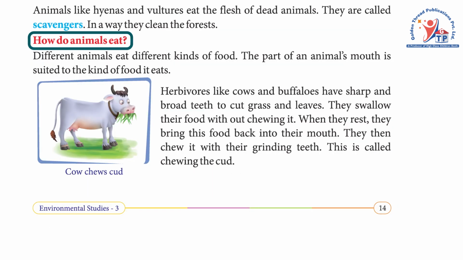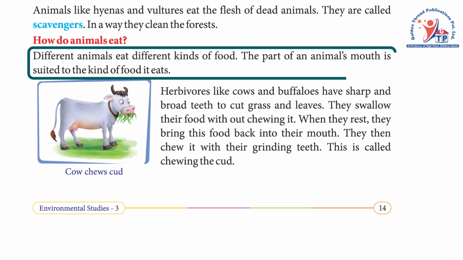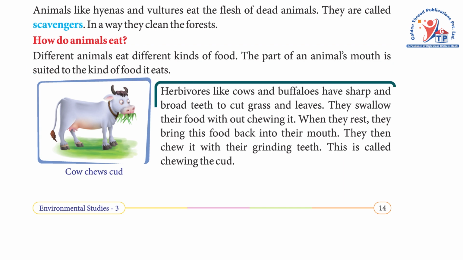How do animals eat? Different animals eat different kinds of food. The part of an animal's mouth is suited to the kind of food it eats. Herbivores like cows and buffaloes have sharp and broad teeth to cut grass and leaves. They swallow their food without chewing it. When they rest, they bring this food back into their mouth. They then chew it with their grinding teeth. This is called chewing the cud.